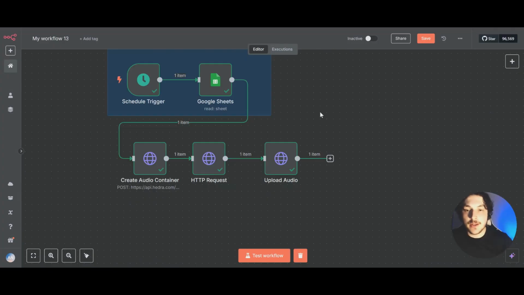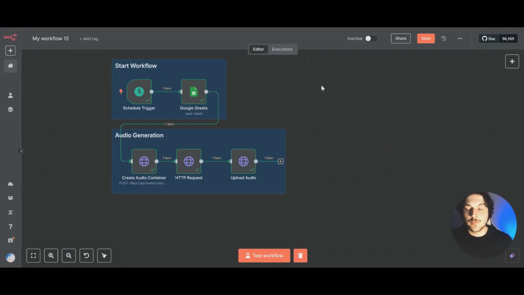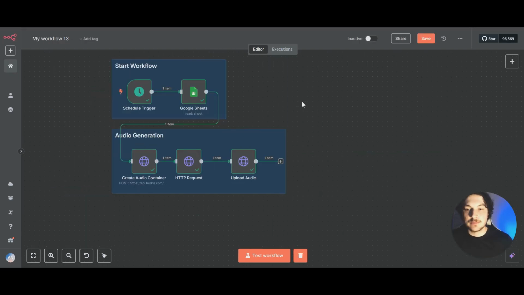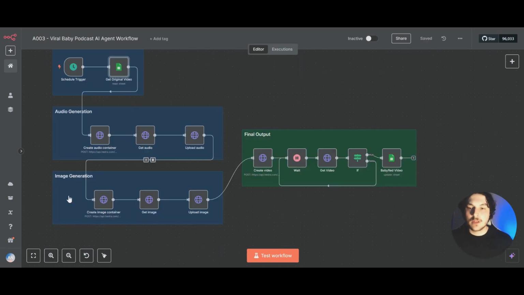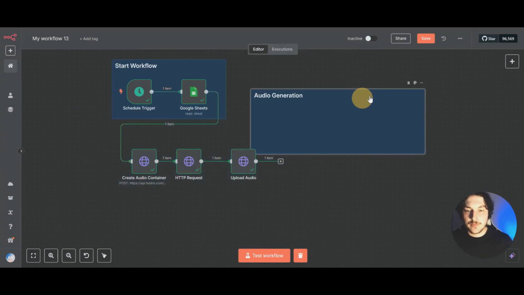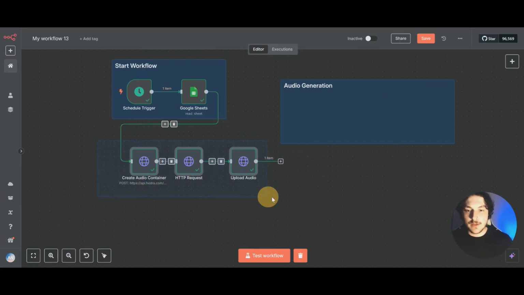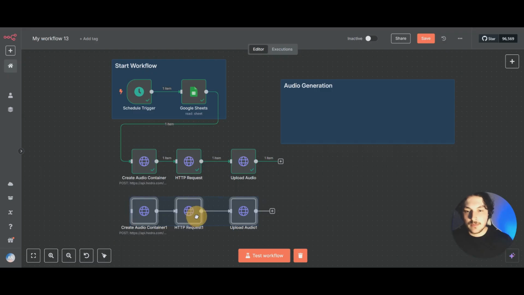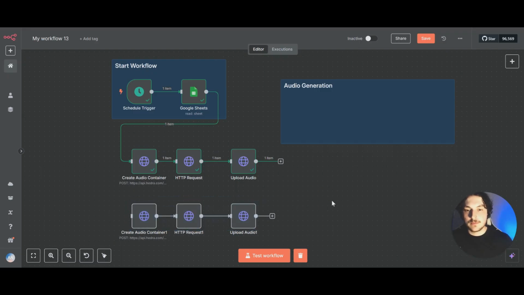Now we can add a sticky note. Now we only have 2 steps left. If we go back to the original file, you can see that all we have left now is the image generation and the final output of the video. So if we go back in, we can start creating this now. For this image generation, all you want to do is come into your workflow, move this out of the way, select all these, copy them, and paste them right below, just like that.